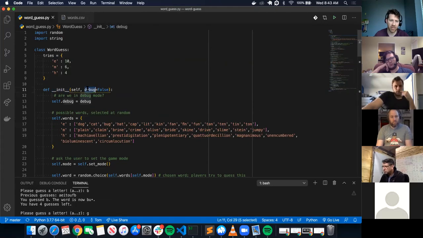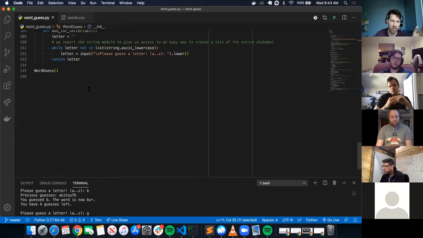Okay, it looks like it takes in a parameter called debug, and its initial value is false. And then the self.debug, so that's an instance variable. We assign it to this default value of false if nothing is passed in, which currently nothing is passed in.